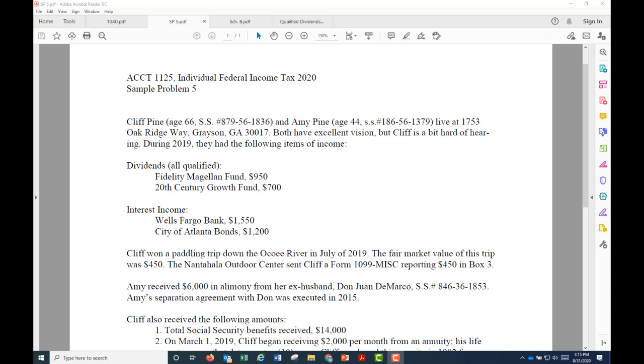Continuing on, Amy received $6,000 in alimony from her ex-husband, Don Juan DeMarco. Amy's separation agreement with Don was executed in 2015. This year of execution is very important. So $6,000 in alimony received, that's considered income, but it also depends on the year that the divorce was executed.